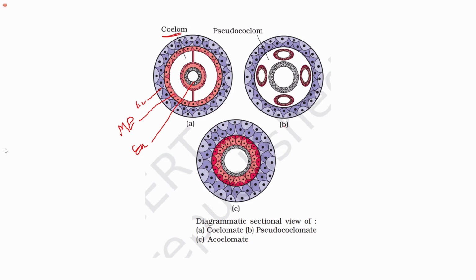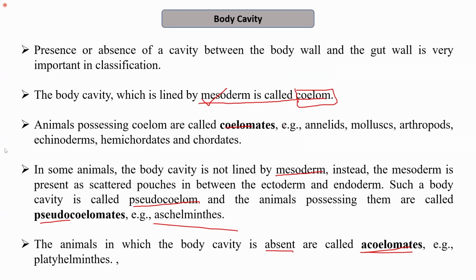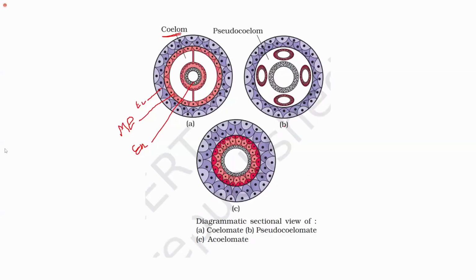Now if I talk about pseudocoelom, organisms that are pseudocoelomates are aschelminthes. In aschelminthes, we can see scattered pouches of mesoderm. Instead of a proper body cavity, we have pseudocoelom, that is, false coelom.